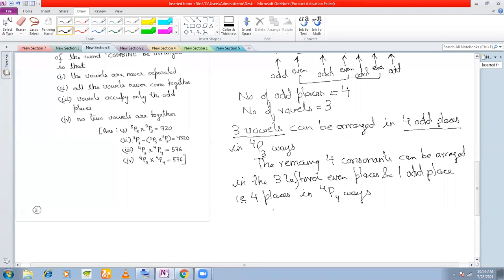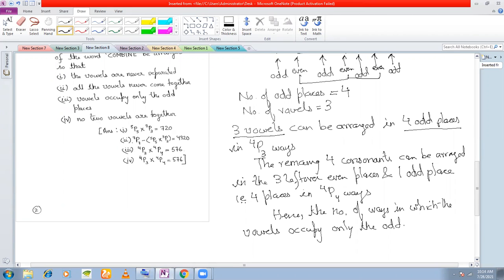Hence, the number of ways in which the vowels occupy only the odd places: they were occupying the odd places in 4p3 ways.